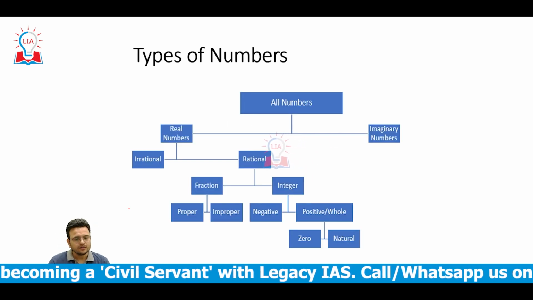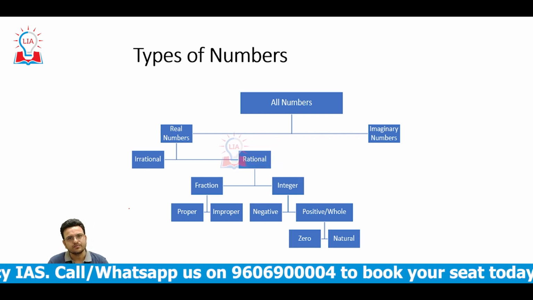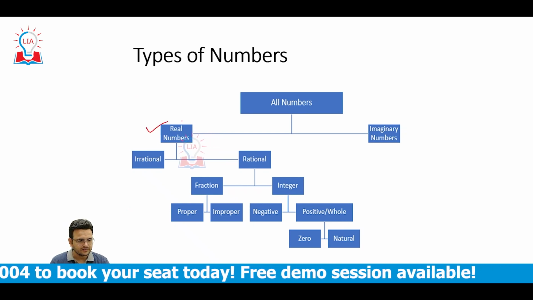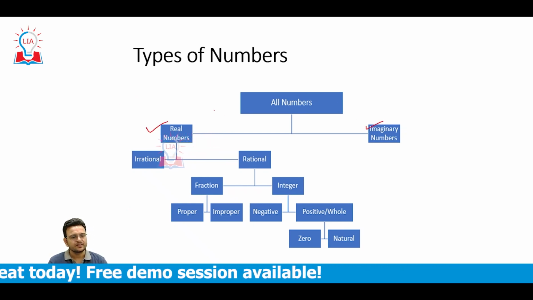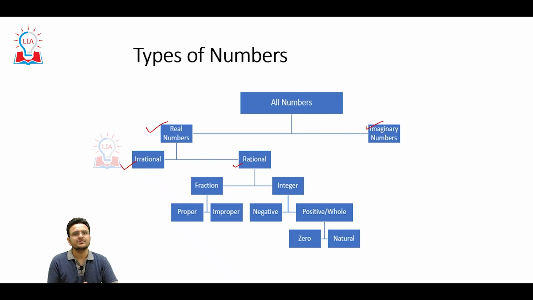So first of all, all numbers can be a real number or an imaginary number. Again, these real numbers can be irrational numbers or rational numbers. Rational numbers can be a fraction or an integer, and then integers can be negative and positive.